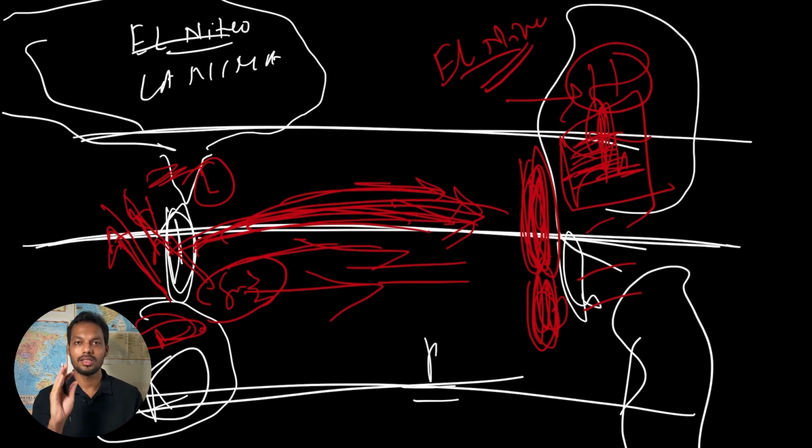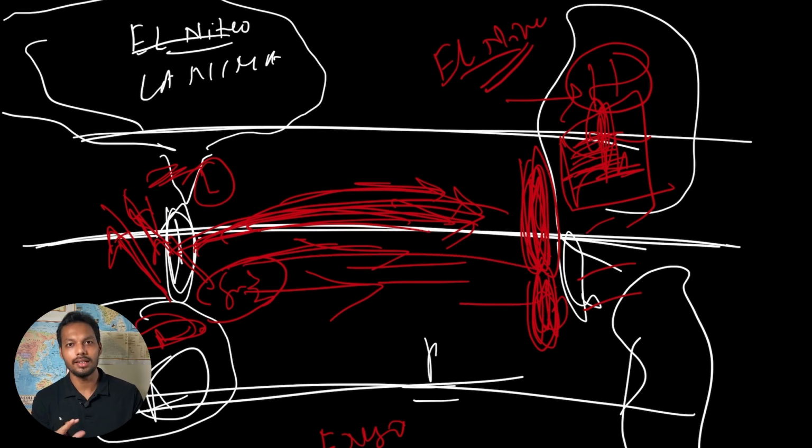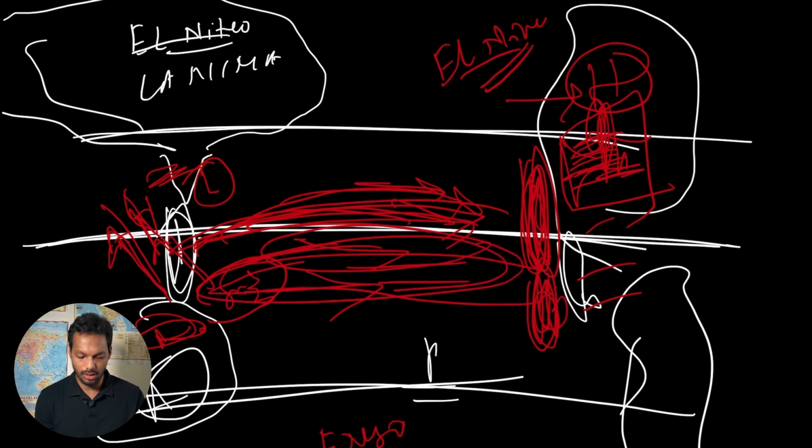Clear? So this is just a warming up or cooling down of the eastern Pacific. Based on that, El Nino and La Nina happen. That is also called ENSO. ENSO means El Nino Southern Oscillation, because this is the southern part and this oscillation of the sea current happens. So that is called El Nino Southern Oscillation, or ENSO.